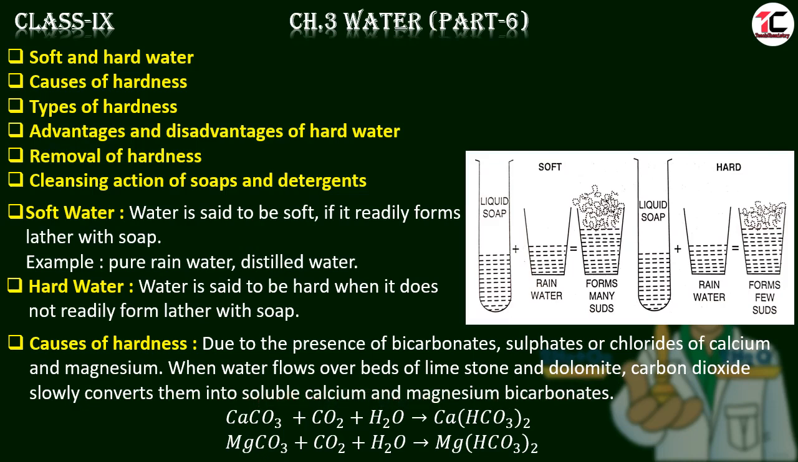Let us see the reaction. Calcium carbonate is flowing over water. Carbon dioxide dissolves it and forms calcium hydrogen carbonate, that is calcium bicarbonate. Similarly, magnesium carbonate forms magnesium bicarbonate.